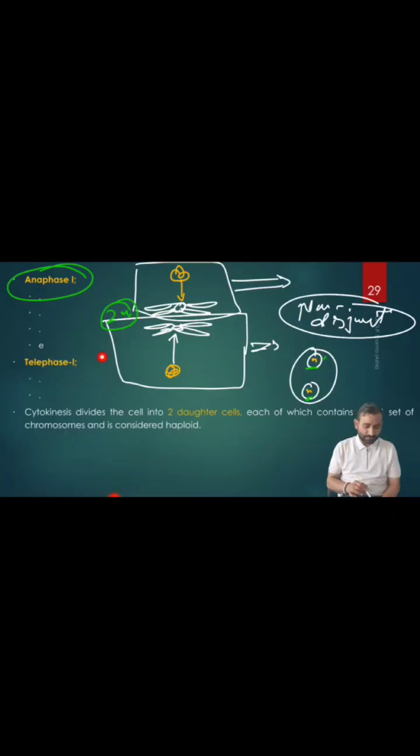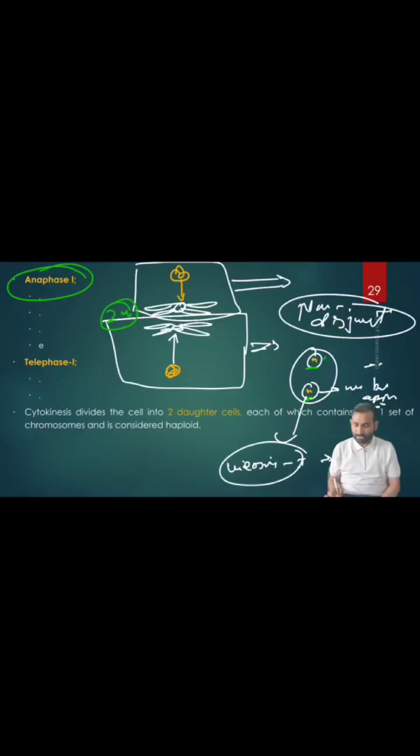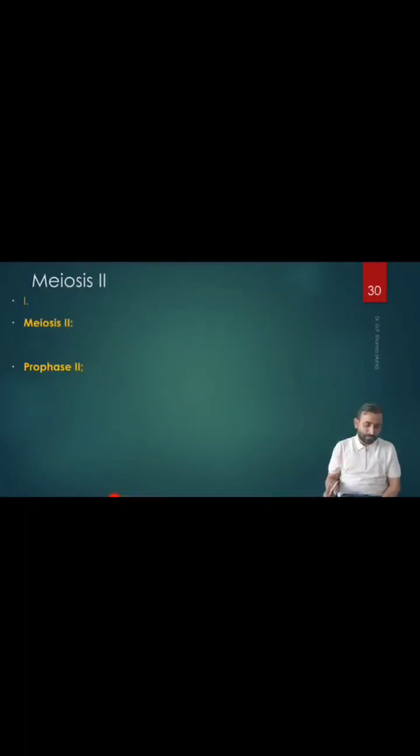So finally, what happens during telophase 1? The nuclear membrane begins to appear. The Golgi body and the endoplasmic reticulum begin to appear. It happens in telophase 1. Cytokinesis does not occur at this stage. After the completion of meiosis 1, there is no cytokinesis. Only a single cell membrane with two nuclei at the two poles, both containing the haploid number of chromosomes. And meiosis 2 begins.